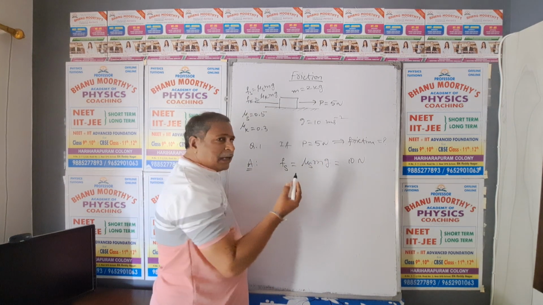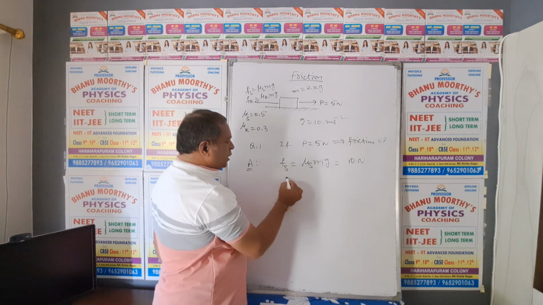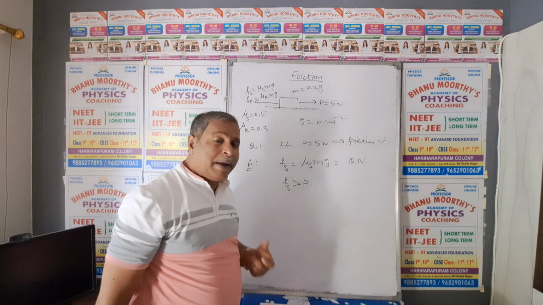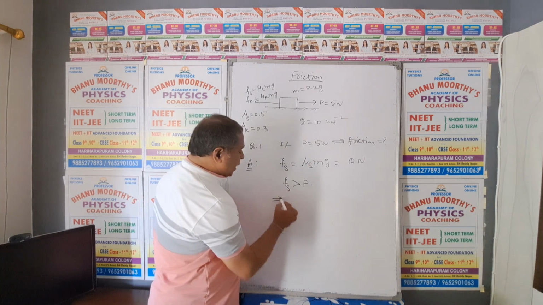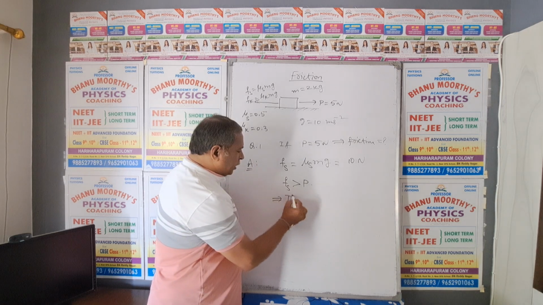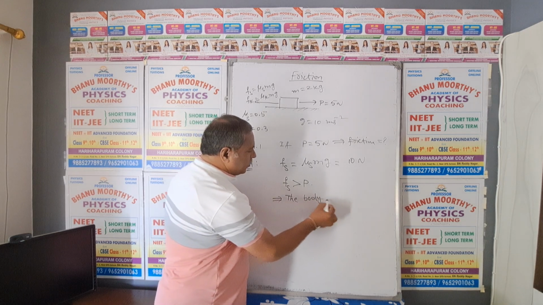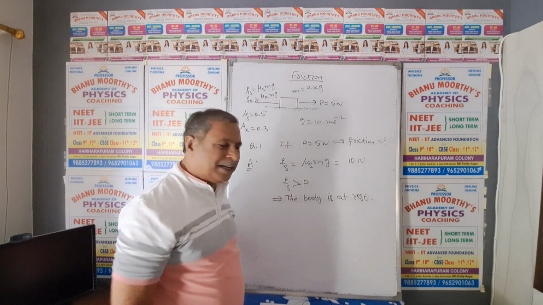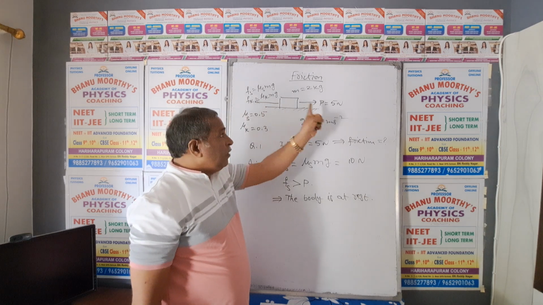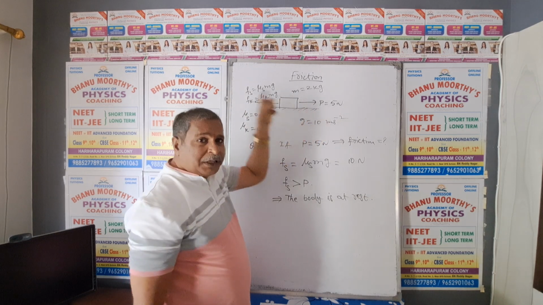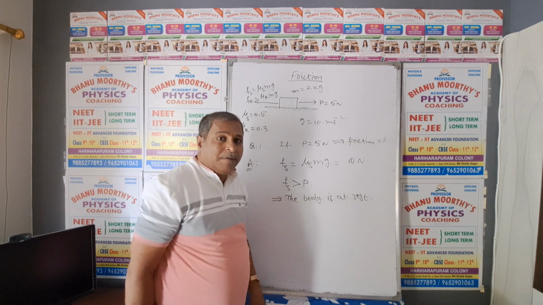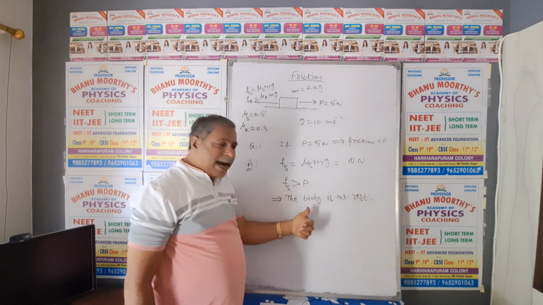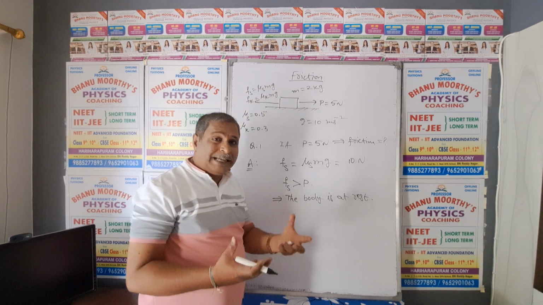So what is the confirmation? The static frictional force is greater than the pulling force. Then immediately, my dear NEET aspirants, you should understand that the body is at rest position. Rest means what? Equilibrium position. Because friction is dominating, you know. Even though the pulling force of 5 Newton is applied, friction is dominating because the frictional force we got is 10 Newton, which is more than the pulling force. So we can understand that the body is in equilibrium. That is, the body is at rest position.